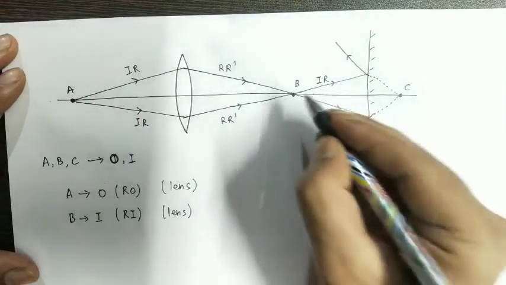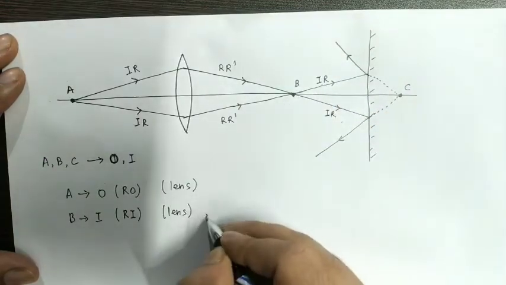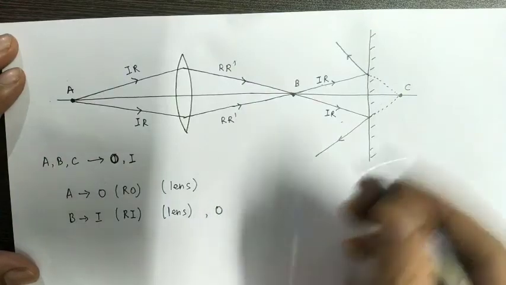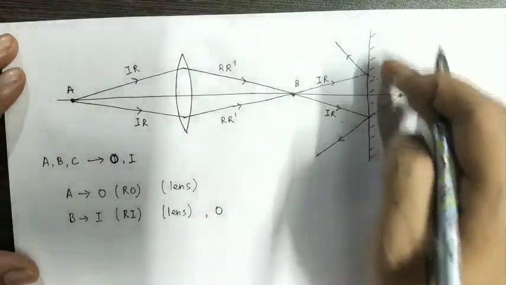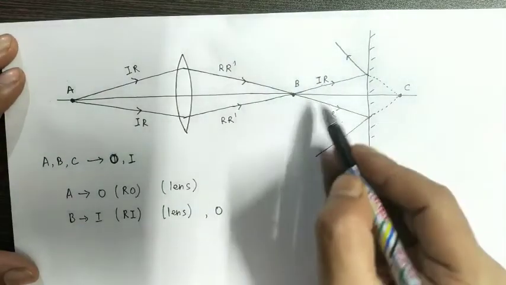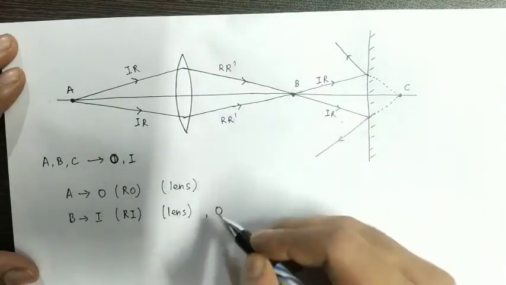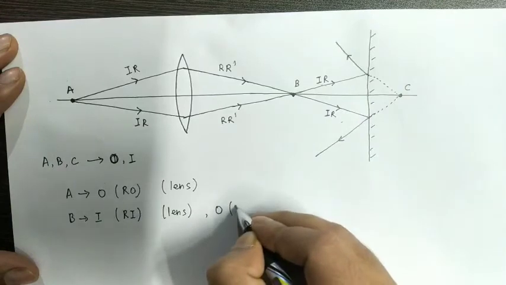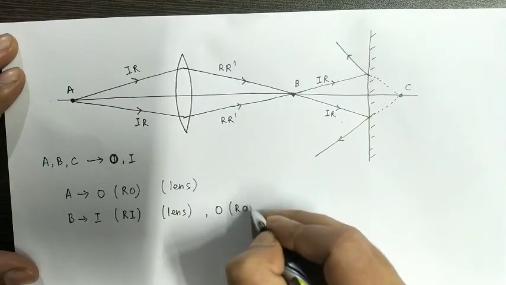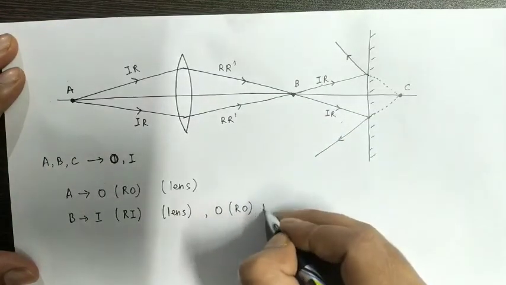And therefore point B will act like an object for the mirror, and the incident rays are actually meeting at point B. Therefore this object will be a real object for the mirror.